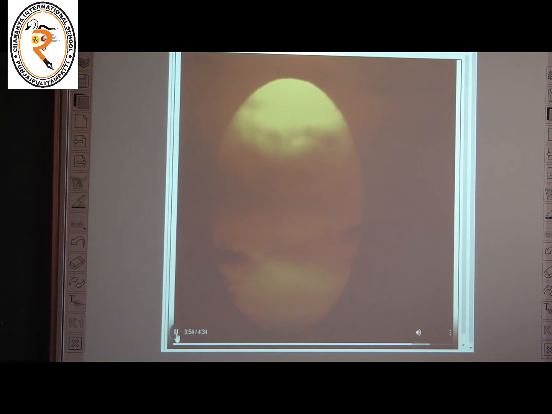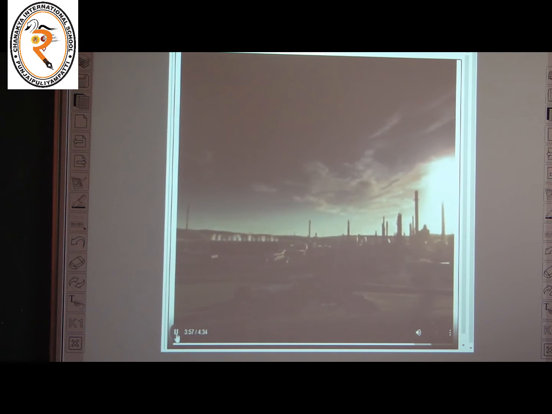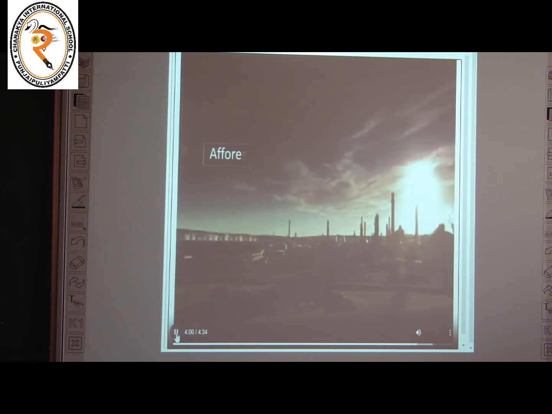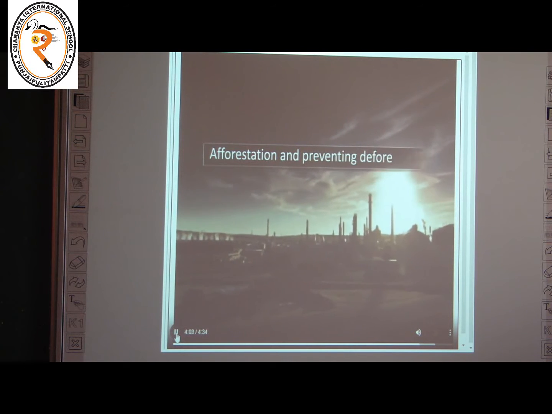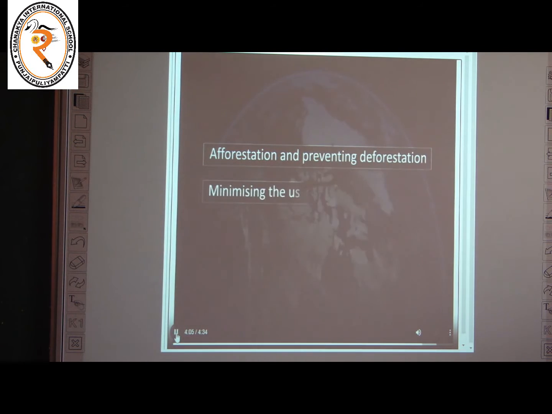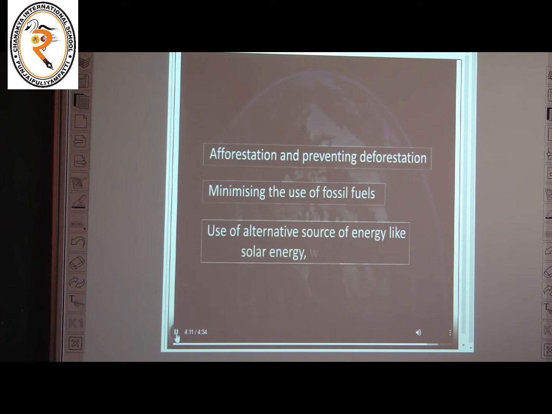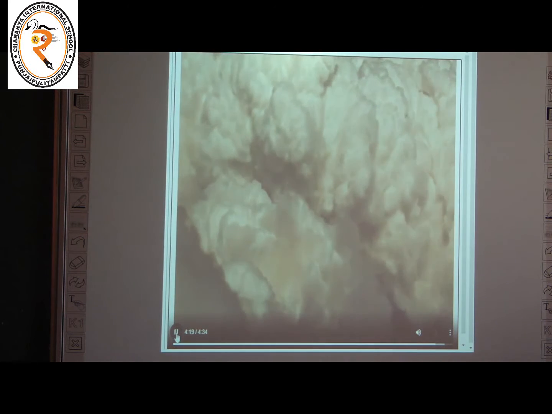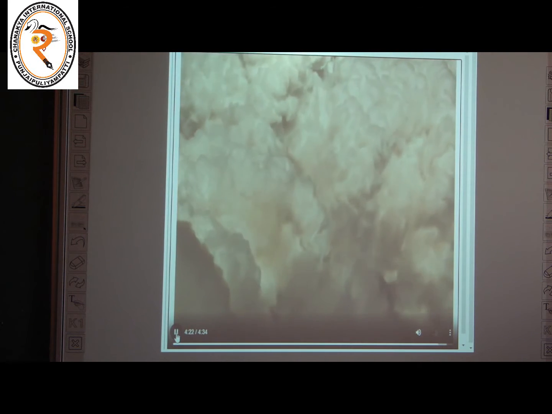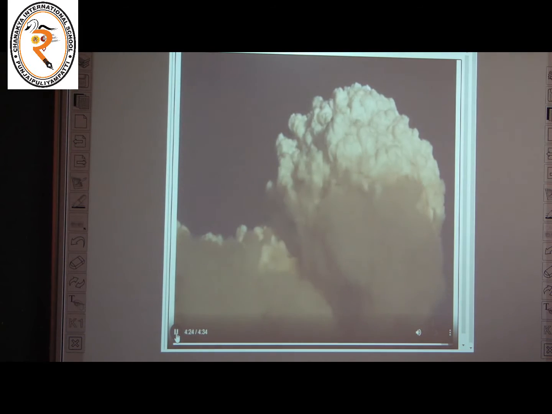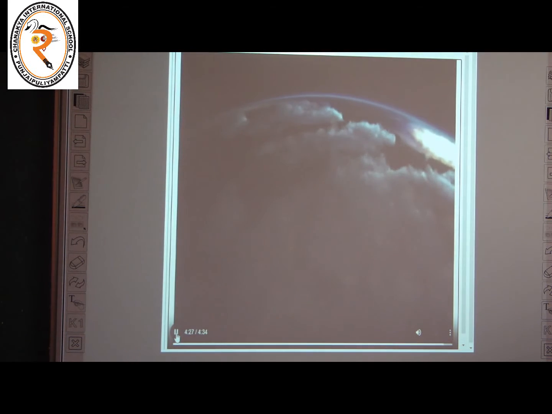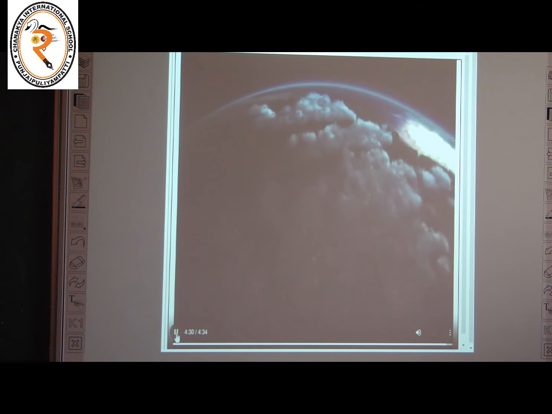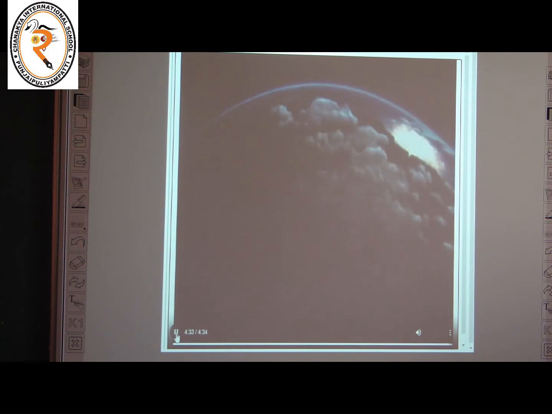Hence, some of the measures that should be taken to control global warming are reforestation, that is planting trees, and preventing deforestation, minimizing the use of fossil fuels, and use of alternative sources of energy like solar energy, wind energy, etc. Signs of global warming on a map or globe can be easily seen. Scientists project that unless emissions of heat-trapping gases are brought under control, the impacts of climate change will be huge and, in fact, devastating also.